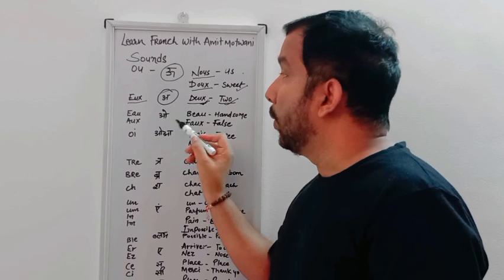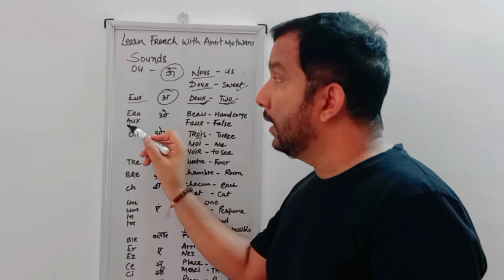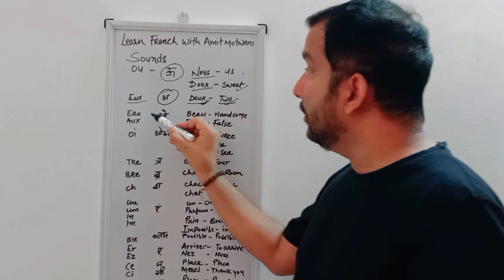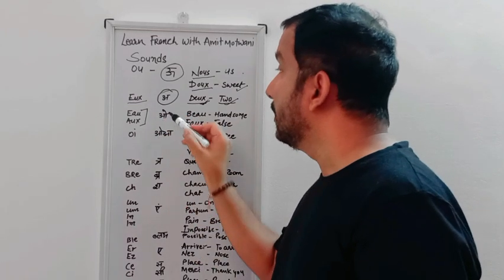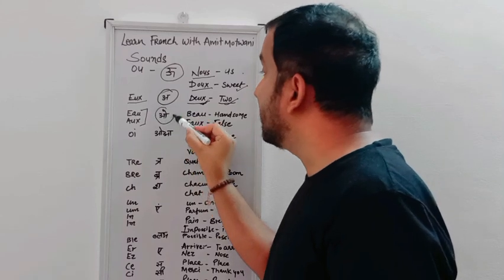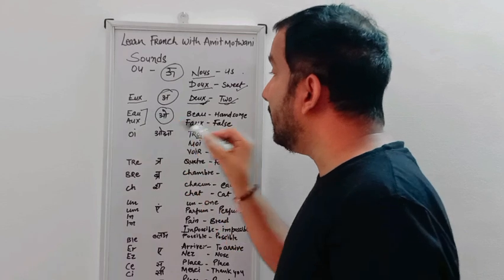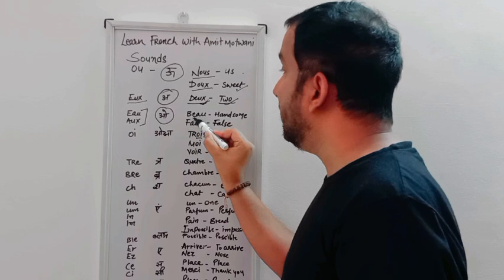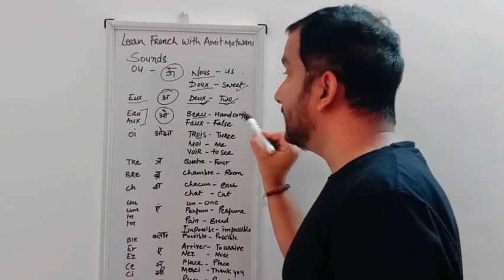The third sound is "o". E-A-U, we say "o". A-U-X also we say "o". Both spellings are different but the pronunciation is the same, "o". So we use E-A-U like beau, B-E-A-U. Beau means handsome.